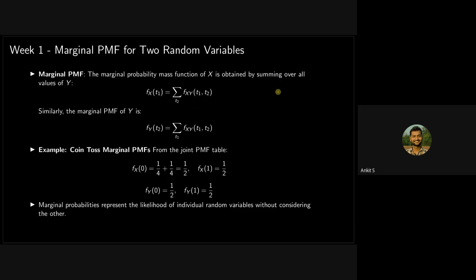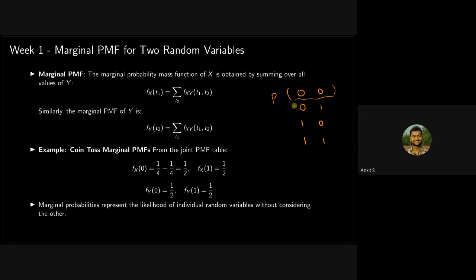So for example, let's take the coin toss example. Both the coins can take 0 or 1 value. So what are all the combinations? 0 0, 0 1, 1 0, and 1 1. In case of a joint, we are interested in finding the probability that both of these will take some value. We are specifying both of them, that the first coin should take value 0 and the second should also be 0, like this.